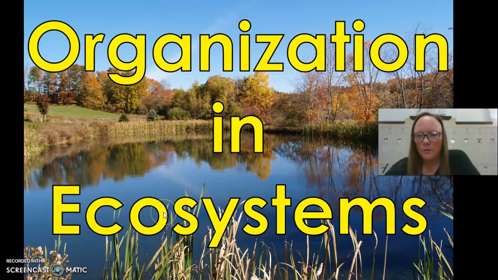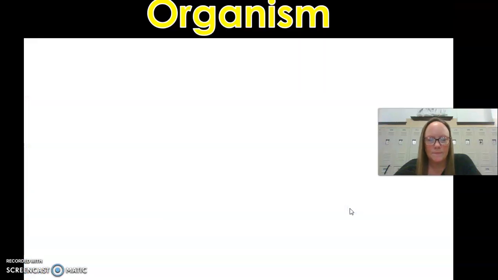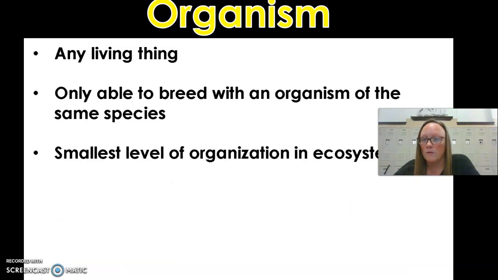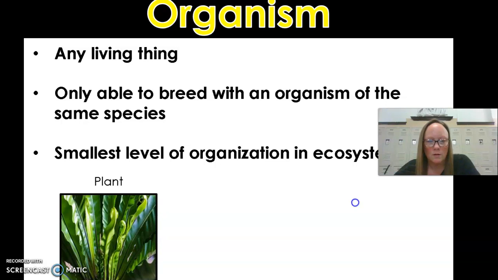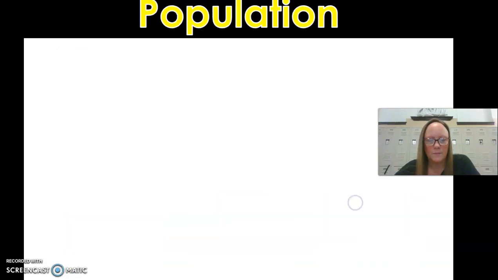The next unit that we are going to be studying is the organization in ecosystems. An organism is any living thing only able to breed with an organism of the same species. It's the smallest level of organization in ecosystems, such as a plant, an animal, bacteria.